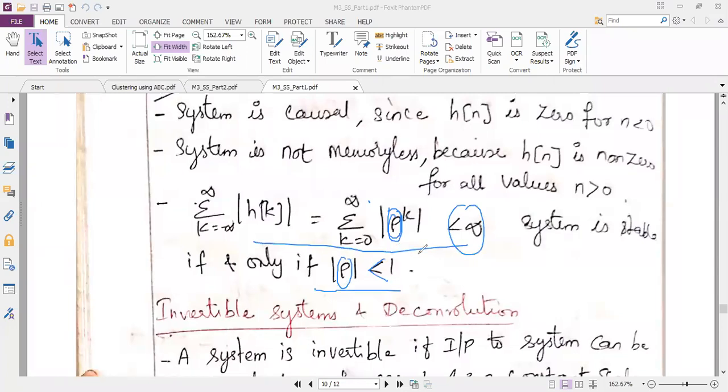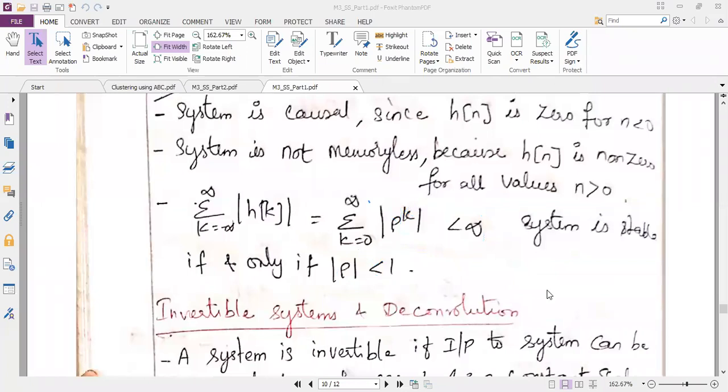That means the magnitude of rho can be 0.1, 0.2, like that. It will be in decimals, such that smaller values power any value of k will not give me infinite values as answers. So with this, we complete this problem.